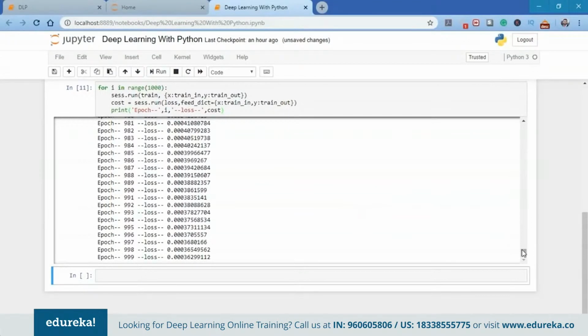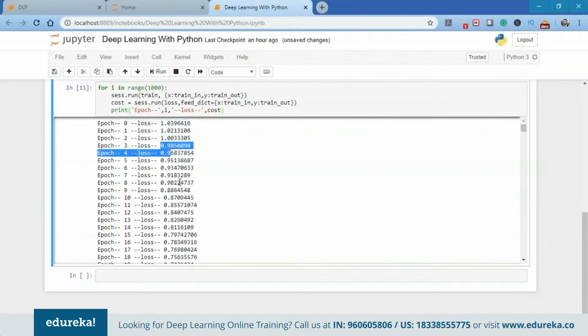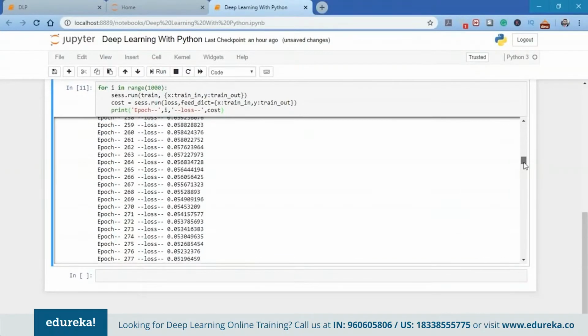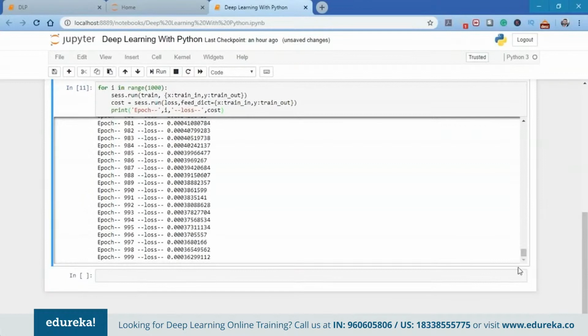If we start from the first epoch, you can see the loss is 1.03. It became 1.02, 1.00. It came down to 0.98. And the more we train the particular model, the more it will understand the particular data set, and the loss will decrease as long as we train the model. If we have a look at the loss at the 1000th epoch, the loss is 0.0003. That's an amazing loss.